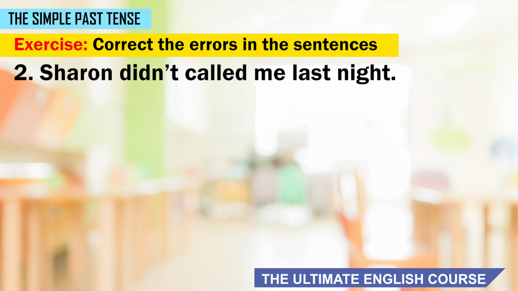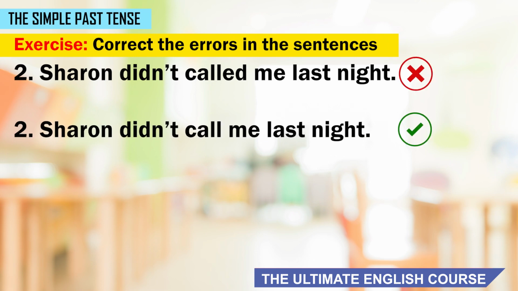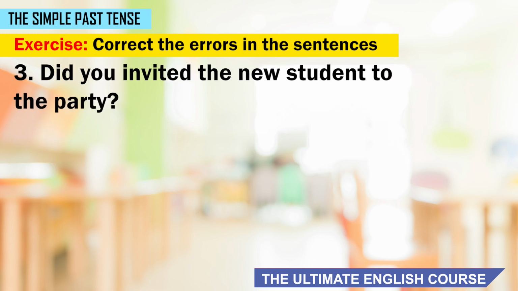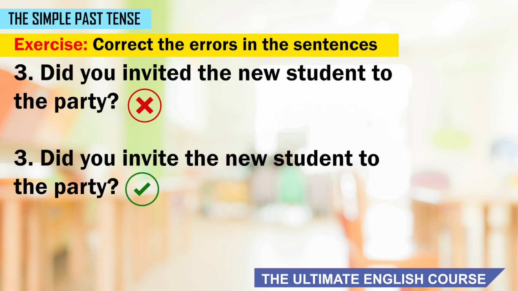In the second sentence, Sharon didn't called me last night. We have learned that when we use didn't in the sentence, the verb changes from the past form to the present form. So the correct sentence is Sharon didn't call me last night. In the third sentence, did you invited the new student to the party? Again, we have learned that when we use did in the sentence, the verb changes from the past form to the present form. So the correct sentence is, did you invite the new student to the party?